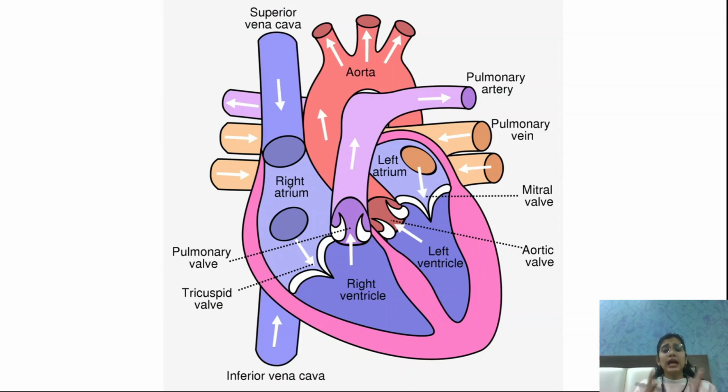So now see, this is a diagram of our heart. The heart has four chambers. The upper chambers are known as atria and the lower chambers are known as ventricles. So right atrium, left atrium, right ventricle, left ventricle. Now there are some major arteries and veins also. Let's see: pulmonary artery, pulmonary vein, aorta, superior and inferior vena cava. Now let us understand their role.